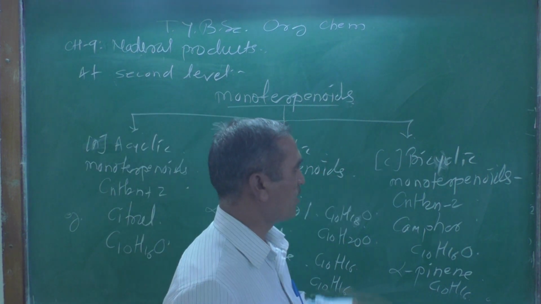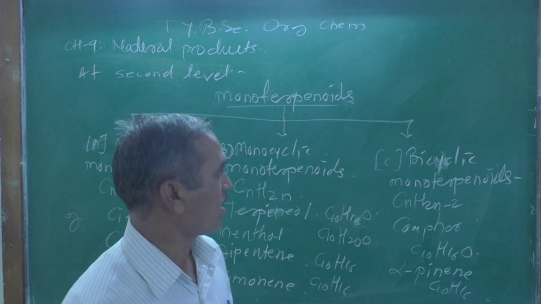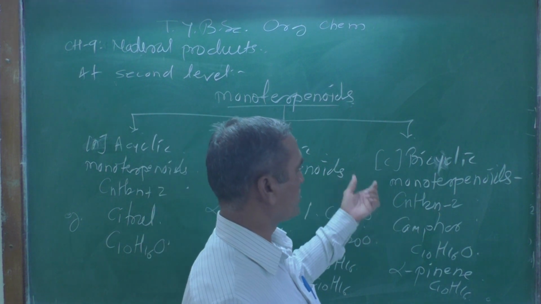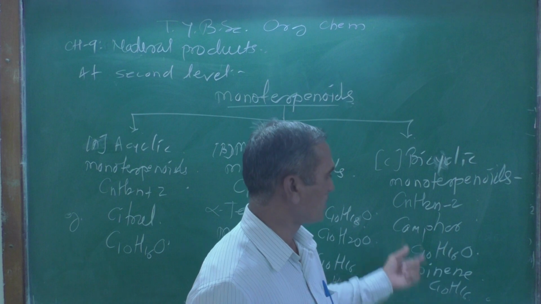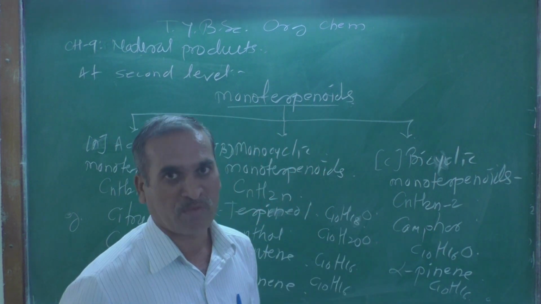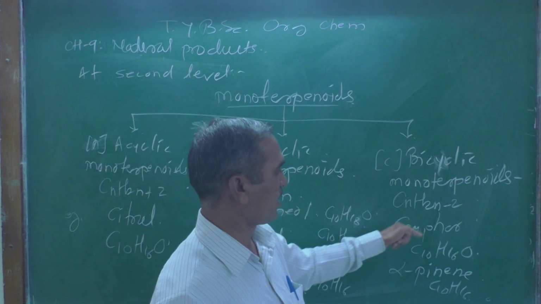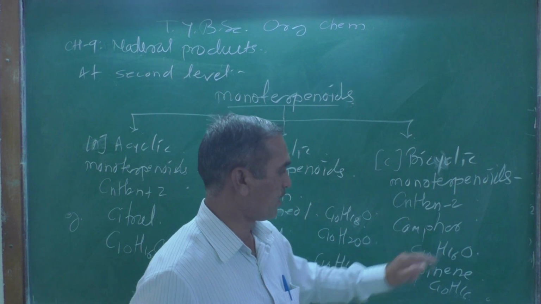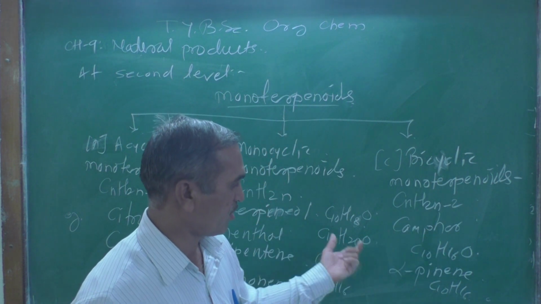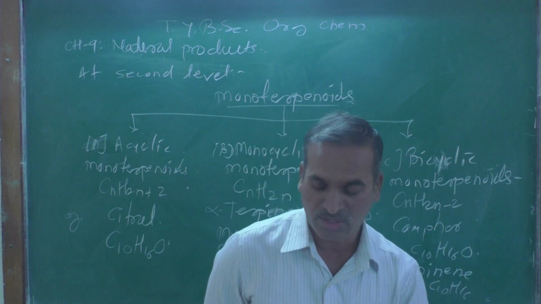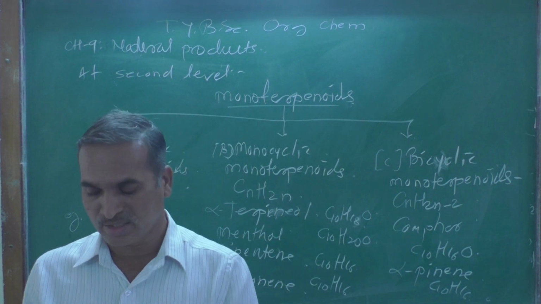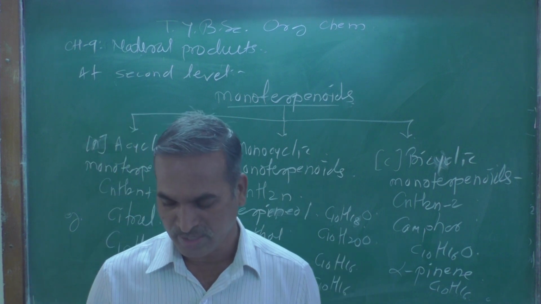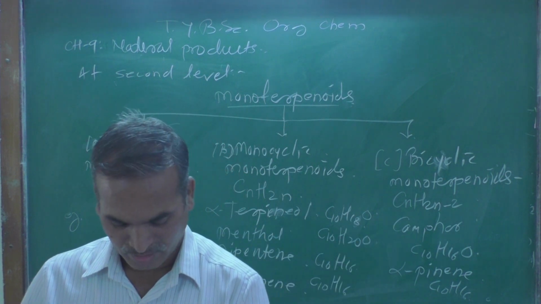Now the bicyclic monoterpenoid has the general formula CnH2n-2, and the examples are camphor, whose molecular formula is C10H16O, and alpha pinene, whose molecular formula is C10H16. So these are some of the classification on this basis.